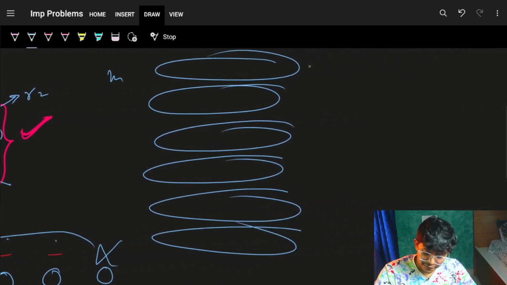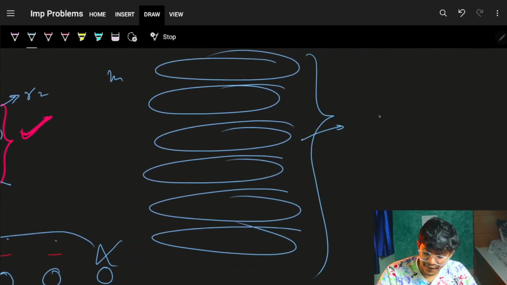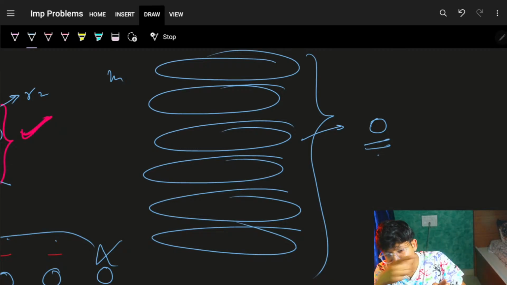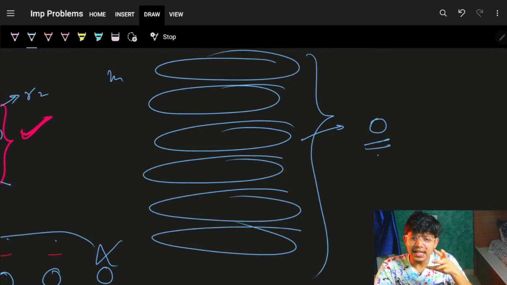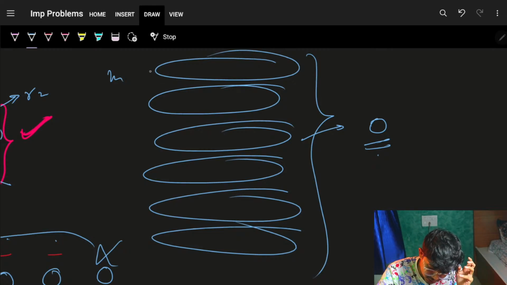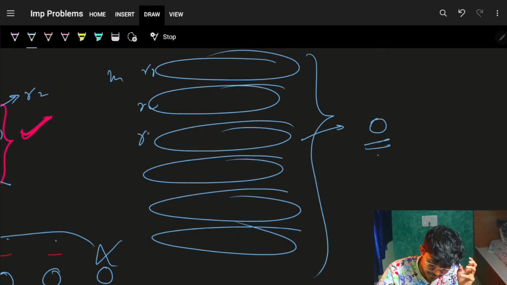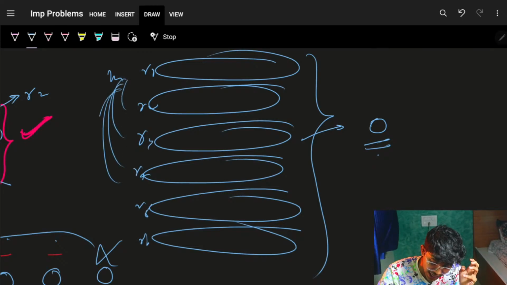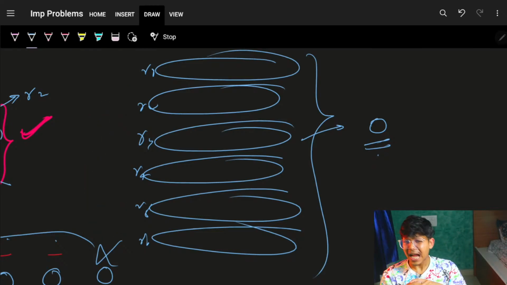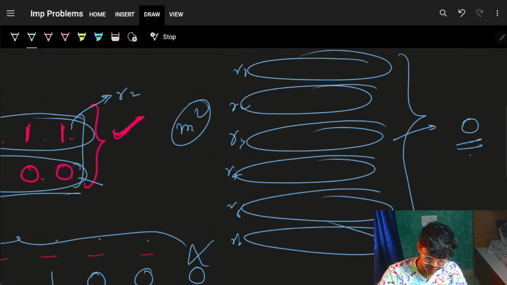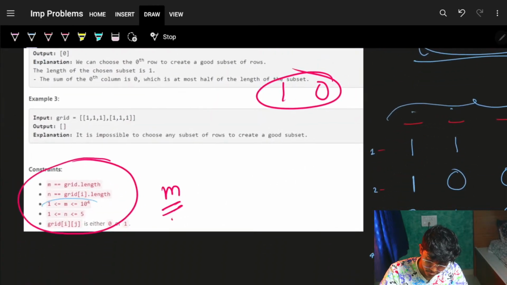Or the row itself, I can simply iterate and say, okay, if any row is all zeros, then I'm good to go. Or else the other option is to go and check for this row, let's say R1, against other rows, let's say R2, R3, R4, R5, R6, and check if the AND operation is actually a 0. But I can't go m square because m is actually 1e4.